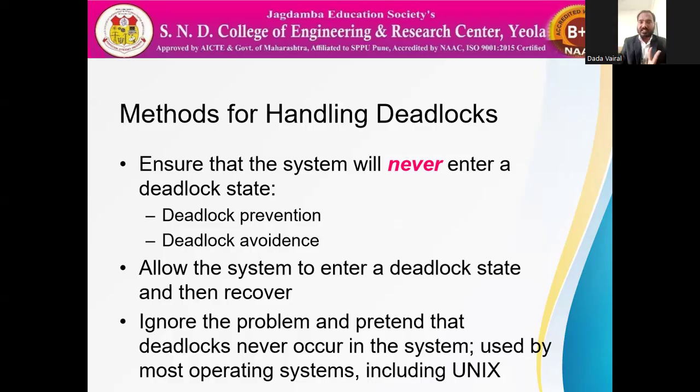Two methods we have seen in this slide. Deadlock prevention: we have to eliminate the necessary conditions. What are the necessary conditions for deadlock? Mutual exclusion, hold and wait, no preemption, and circular wait. We have to eliminate those conditions; that is deadlock prevention. In deadlock avoidance, we should have all information about all processes and all resources, which process wants which resource at what time, and then we can avoid a deadlock.